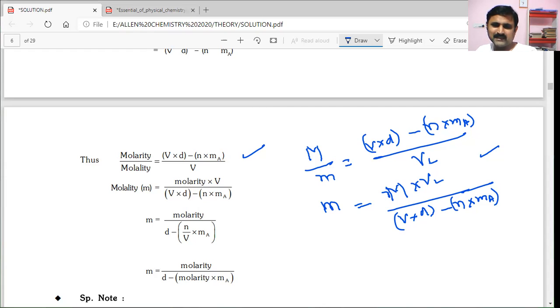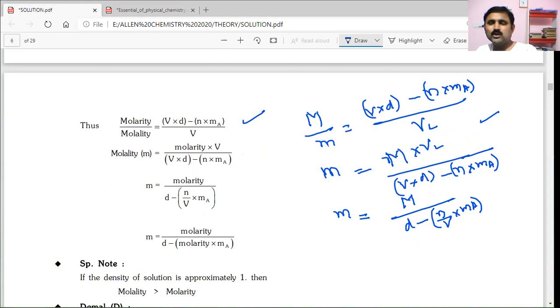After that they got molality equals capital M by D minus N by V into MA. You know, N by V, number of moles of solute by volume, is molarity again. It has become capital M by D minus capital M into molecular weight of solute.